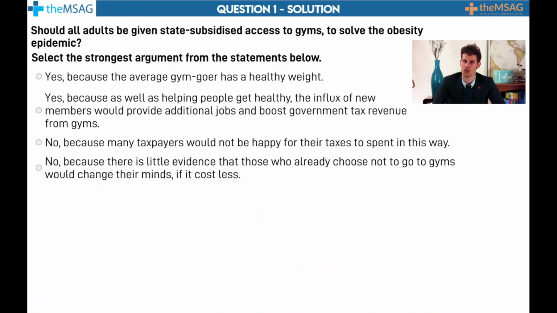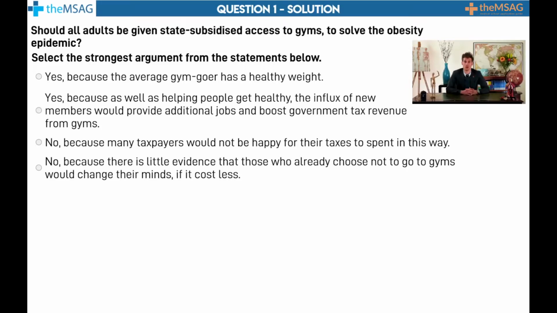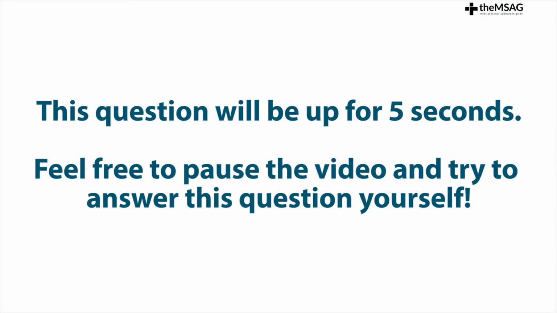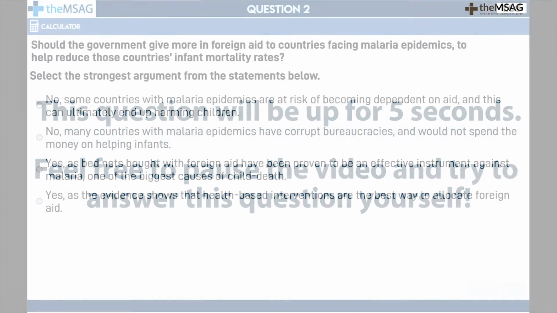Lastly, it is worth mentioning that option 1 misses the point entirely. Just because the average gym goer is a healthy weight, it doesn't follow that gaining access to the gym would make people healthy. It could be that healthy people go to gyms rather than that gyms make people significantly healthier. With the criteria we just discussed in mind, try this next question.